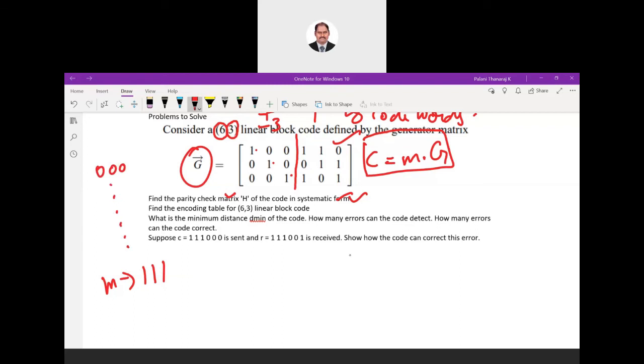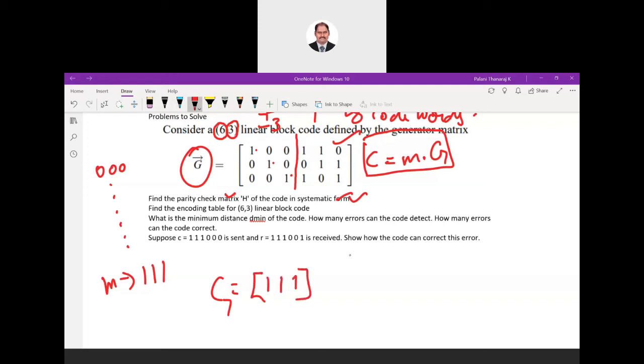I'm just trying for 7 for our understanding. So this is code word 7, because C0 to C7 forms the 8 messages. How to get that last code word, for message 111?